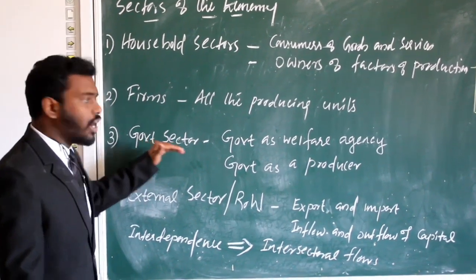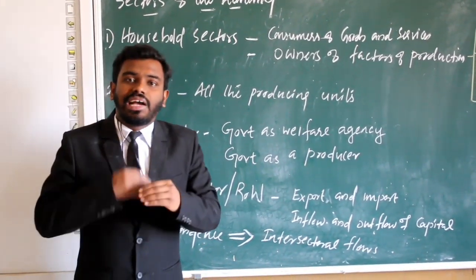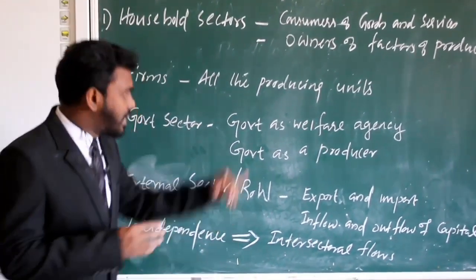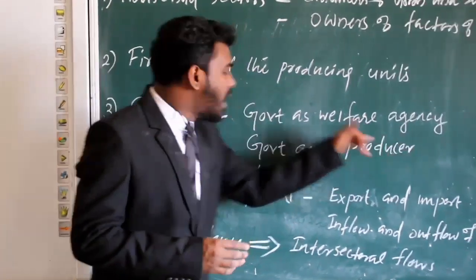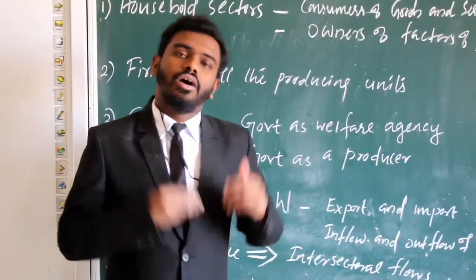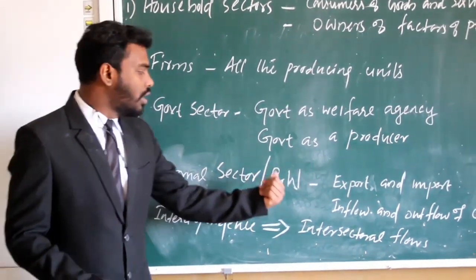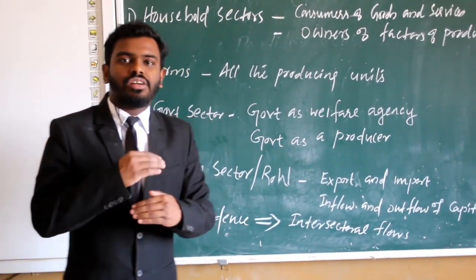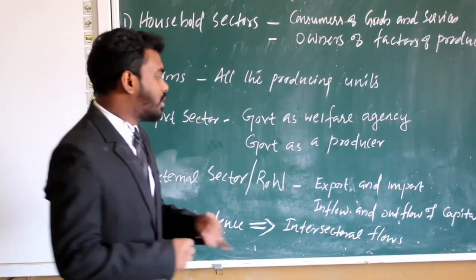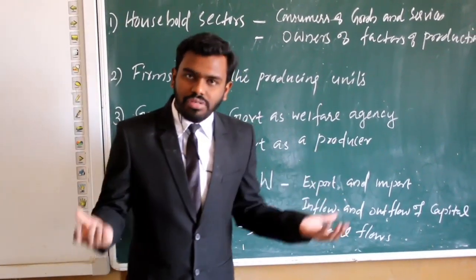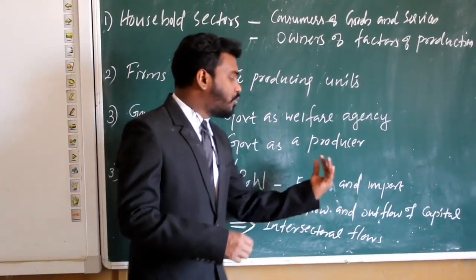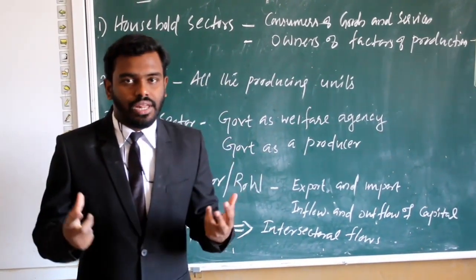And the third one, government sector. So here government will act as a welfare agency as well as act as a producer. And the fourth one, that is external sector or rest of the world. So this external sector is related with the export and import of goods and services and inflow and outflow of capital. Got it?